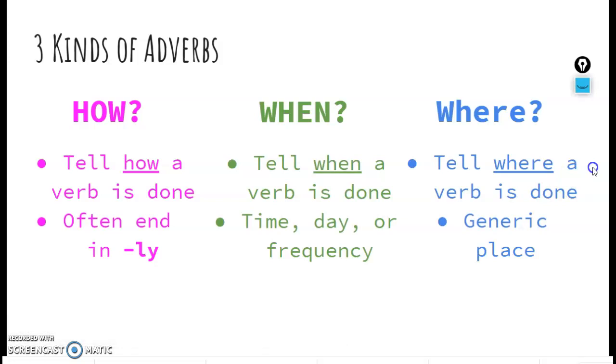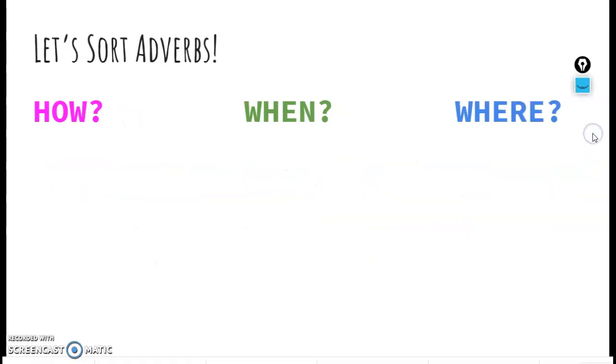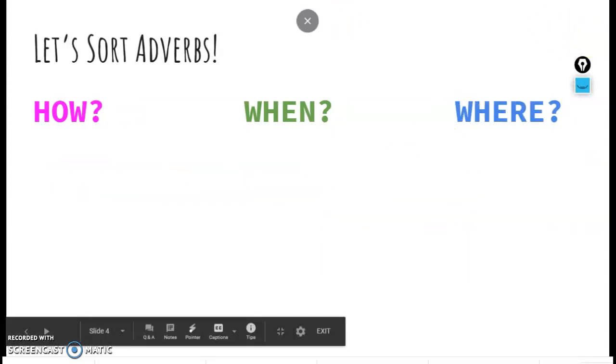If I ask, where did the dog run? If the word makes sense as an answer, it's probably a where adverb. And they are what I call a generic place. So again, it can't be a place like a noun, but it could be a generic place like there or everywhere or nowhere. Okay, now let's go ahead and try to sort some adverbs.